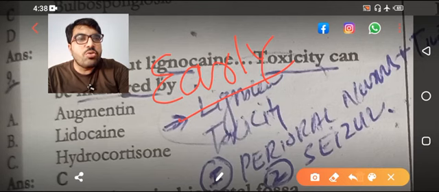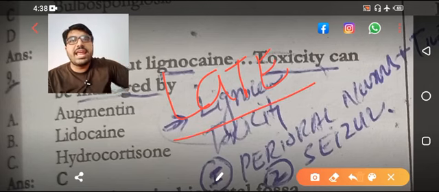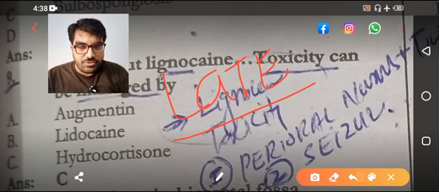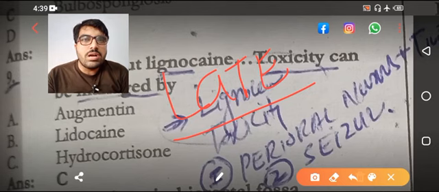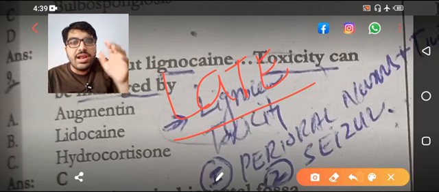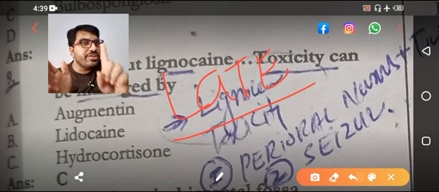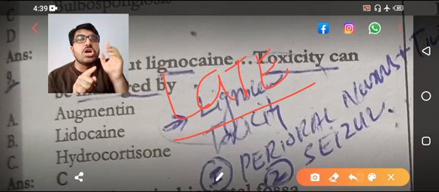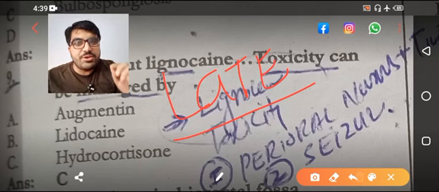So if the question says what are the late effects of lidocaine toxicity? Late, this is seizures. And what is the treatment for early toxicity and late toxicity? For early, the answer is observation. For late, the answer is lorazepam or diazepam, whenever there are seizures.